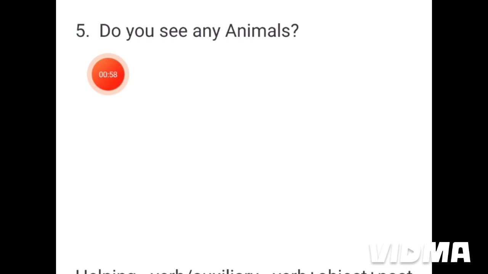Do you see any animals? This is an interrogative sentence. Here, you is the subject, see is the main verb, do is the auxiliary verb here. Any animals, this is the object here.